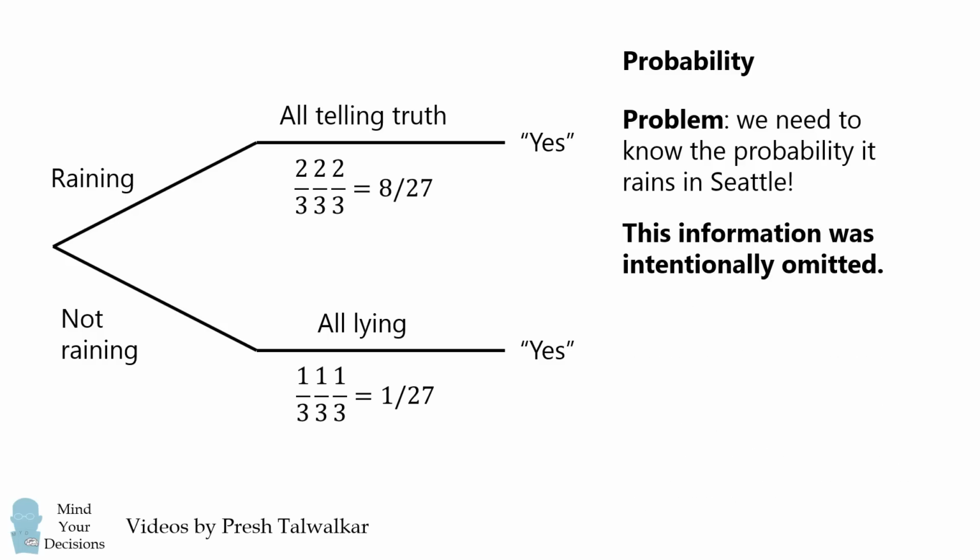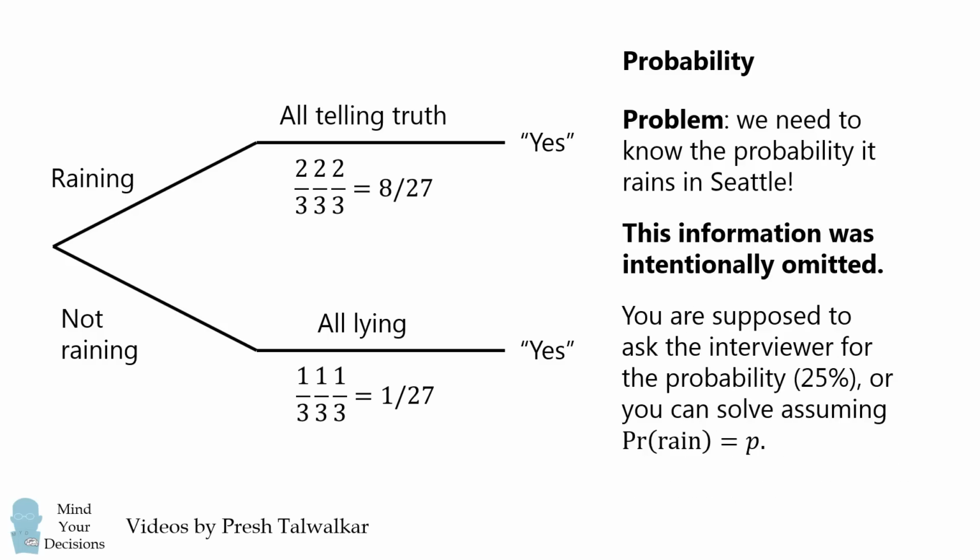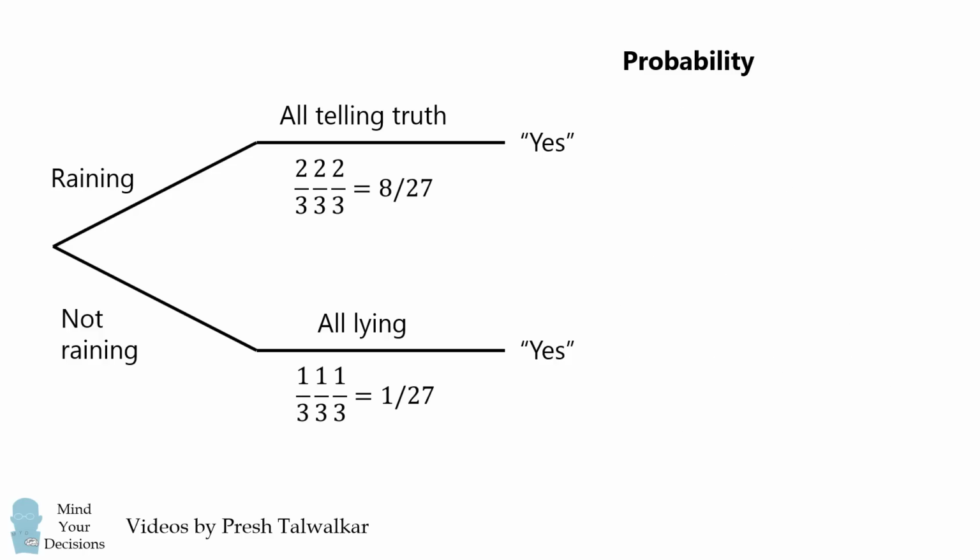So what you're supposed to do at this point is ask the interviewer for the probability. The interviewer might tell you that it's 25%, or they might tell you to solve for the general case that the probability of rain is equal to P. So let's solve for the general case. We'll write the probability of rain is equal to P, so the probability that it does not rain is 1 minus P. We can now calculate the probability of each branch by multiplying the respective probabilities.